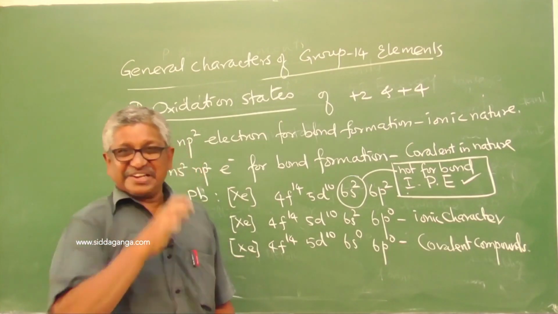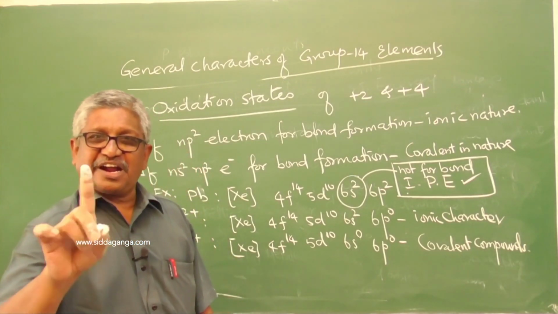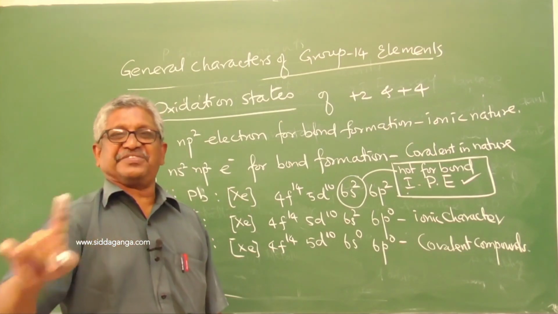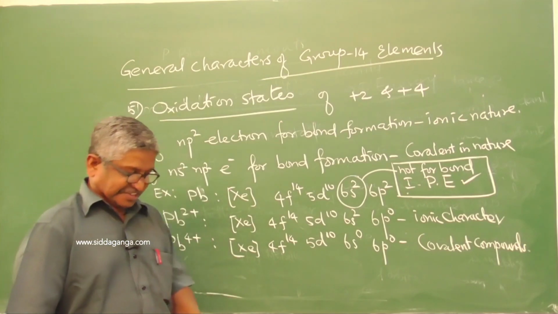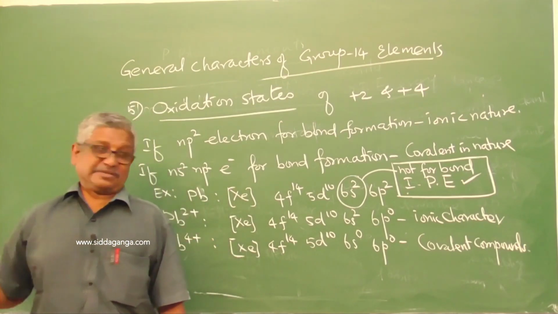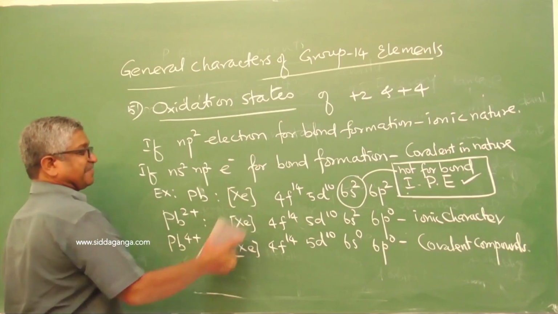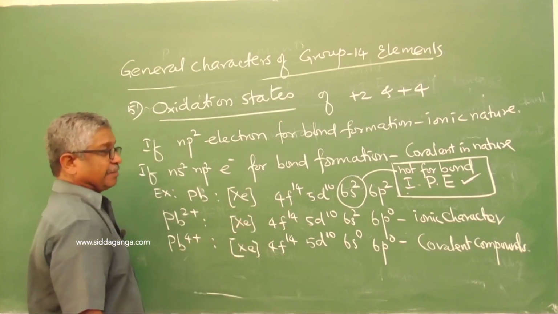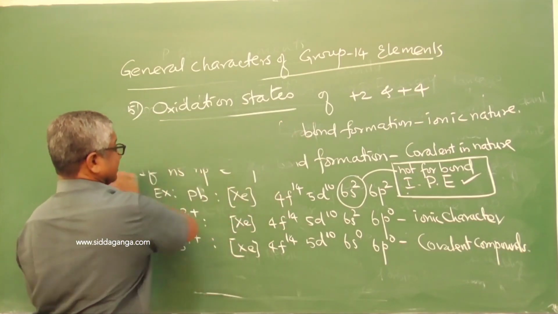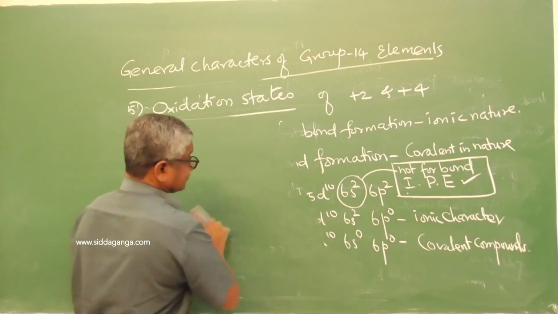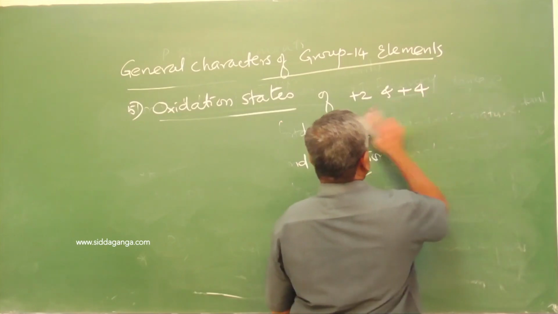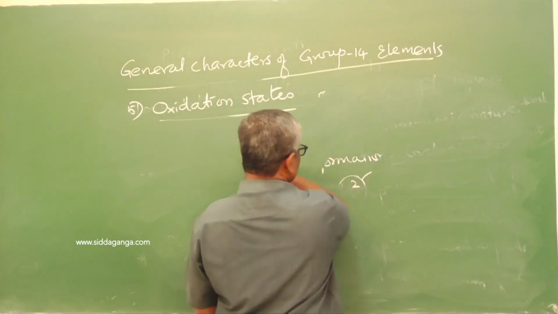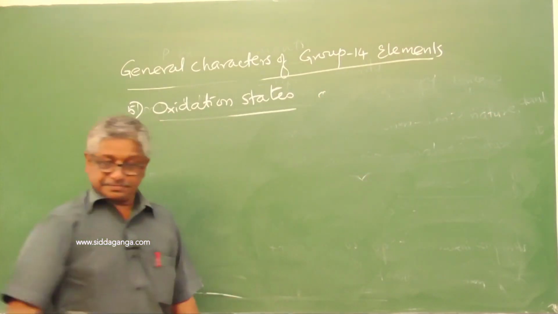The s electrons are not available for bond formation. Some examples we will see for the ionic compounds and the covalent compounds.